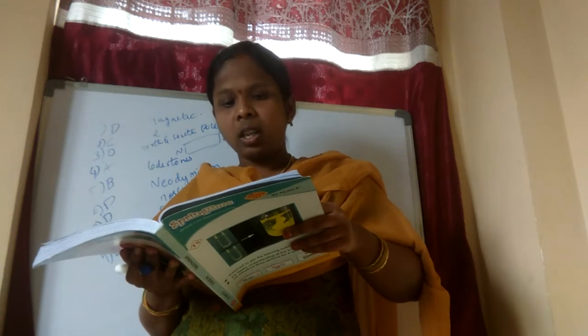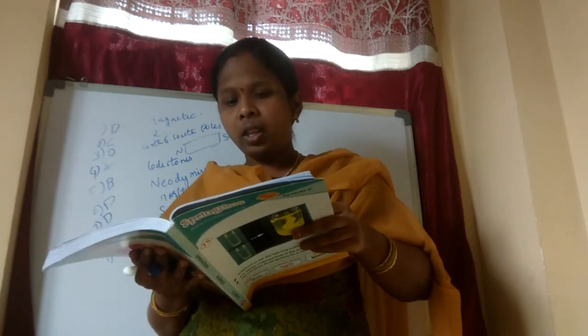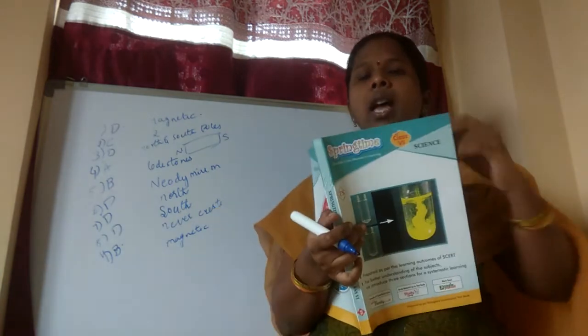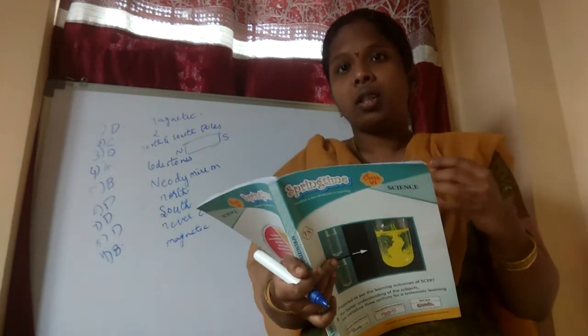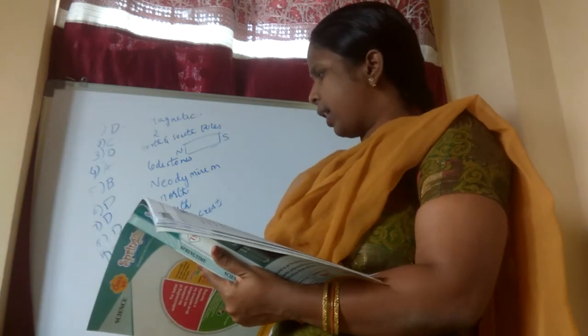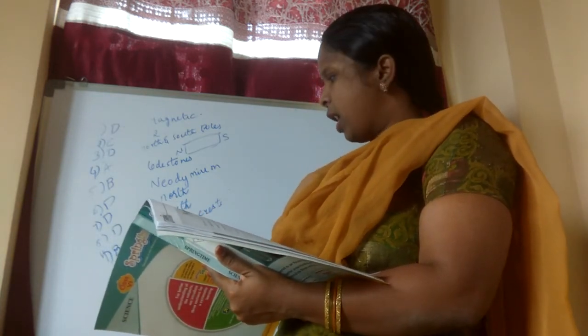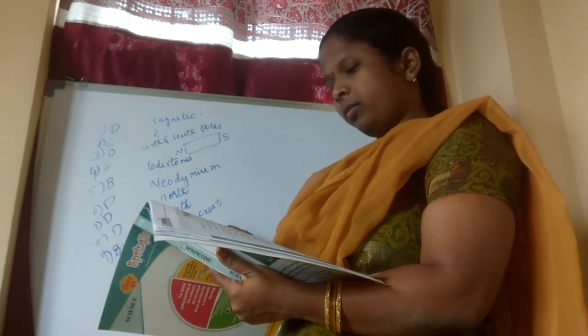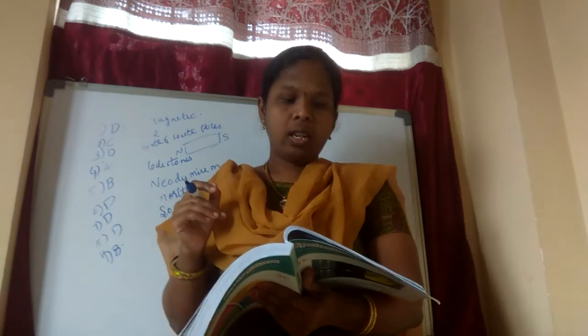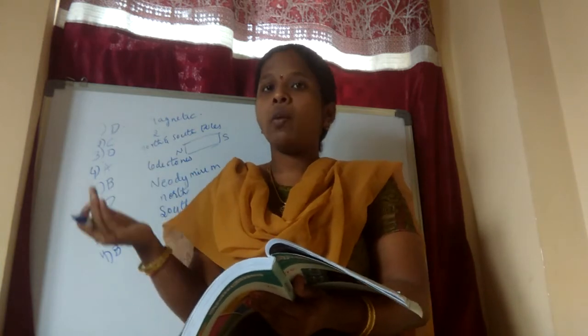So the next, dash is the ore of iron, Fe3O4, which has a property to attract the objects made from iron. So if it is iron, it has the attraction property. So what is that? Magnetite. It will attract the objects which are made up of iron. So it has the property of attracting.